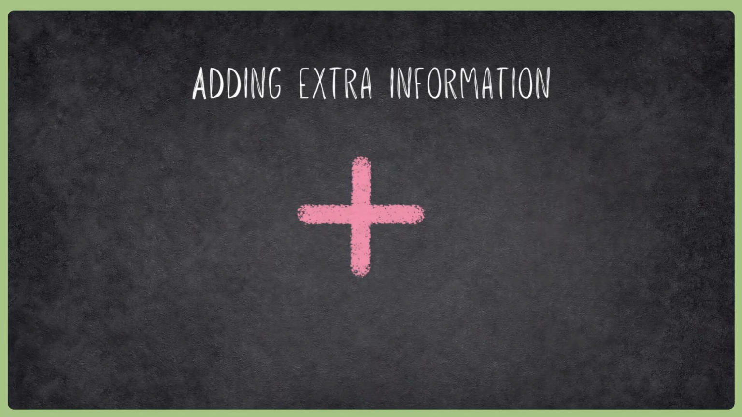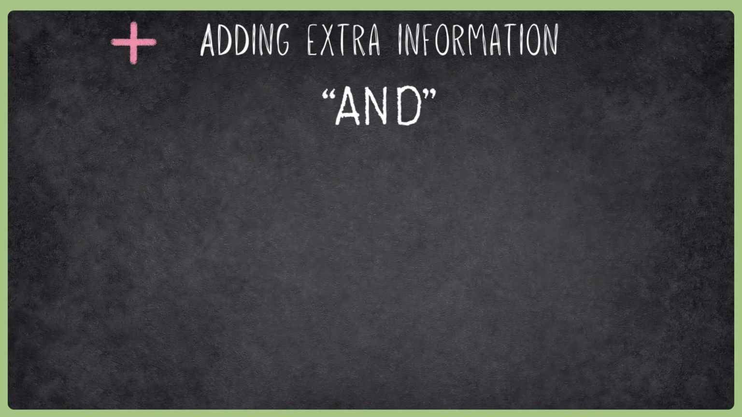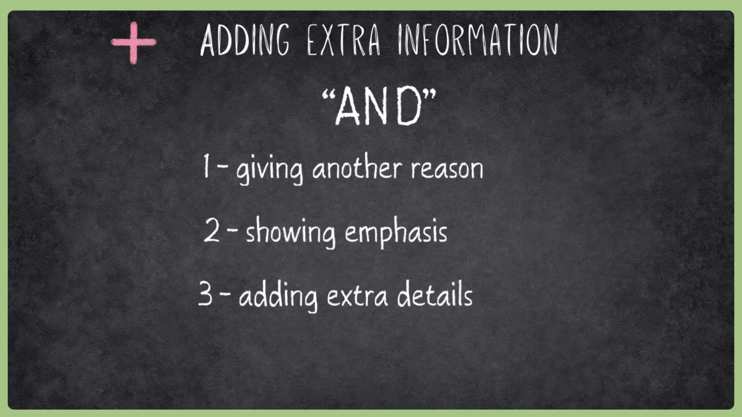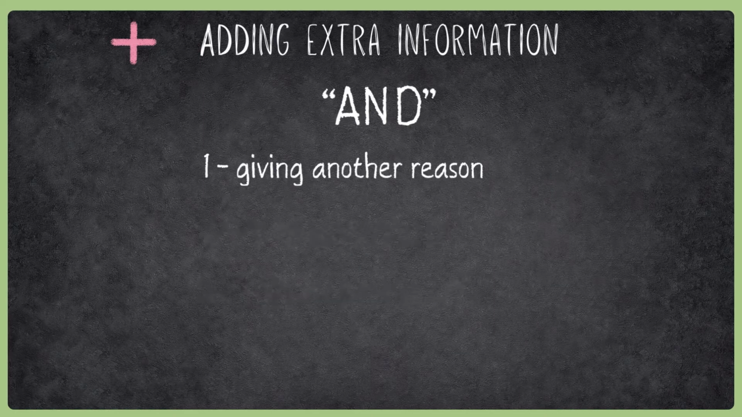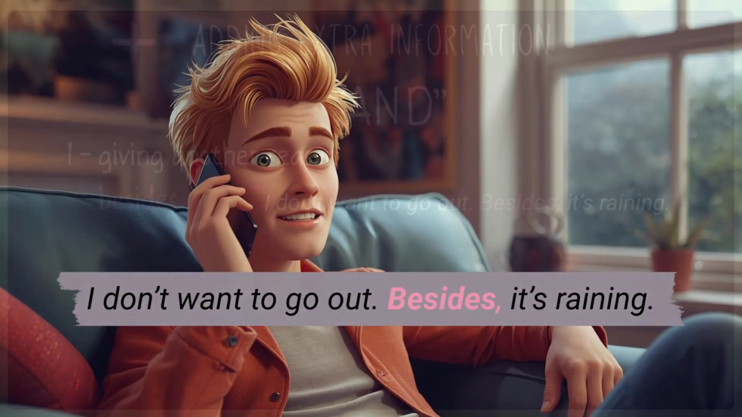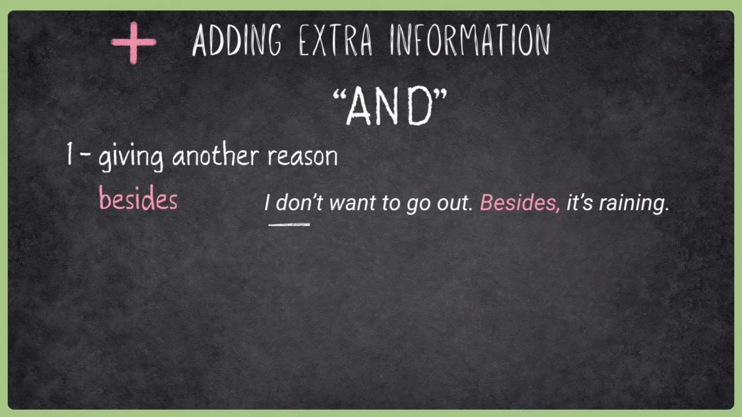Now let's add more details. Most learners only use and, but there are better choices. We'll focus on three main jobs: giving another reason, showing emphasis, adding extra details. And for each, I'll show you both informal and formal options. If you want to add an extra reason in a casual way, you can use besides. For example, I don't want to go out. Besides, it's raining. Besides is especially common in negative sentences when you want to give one more excuse.